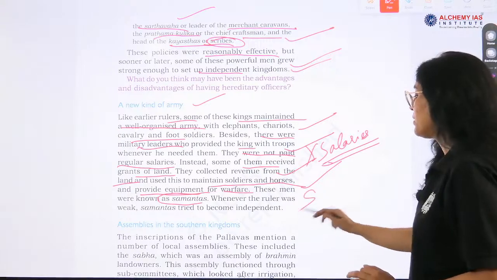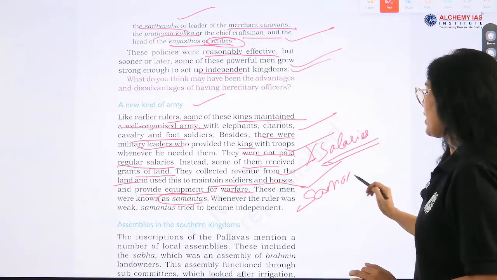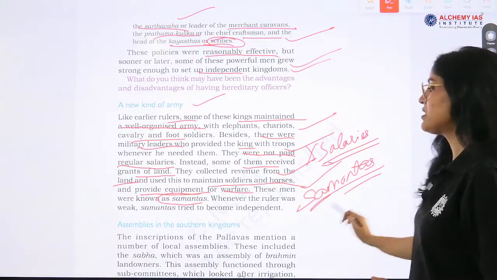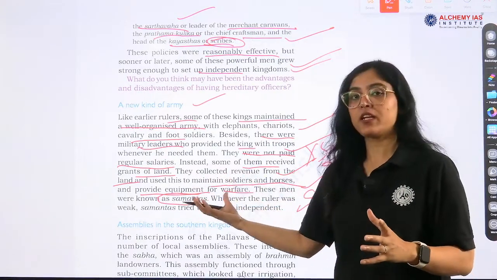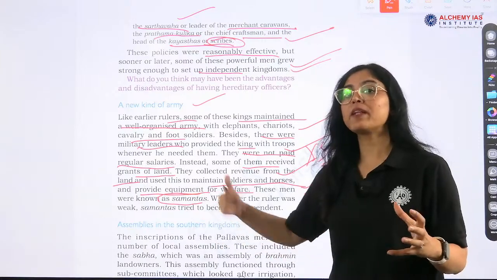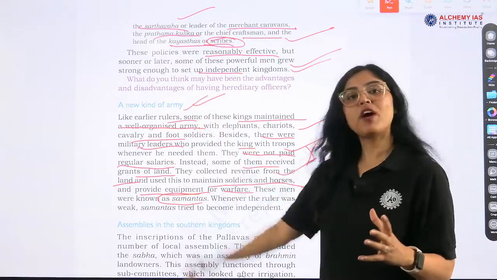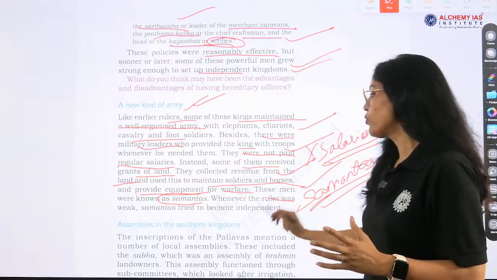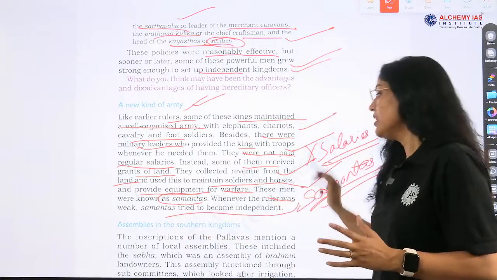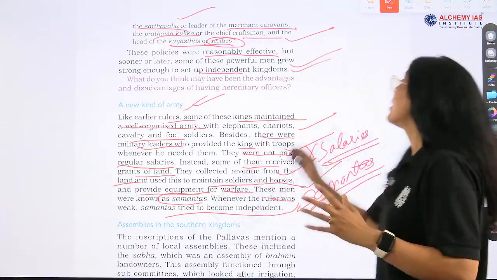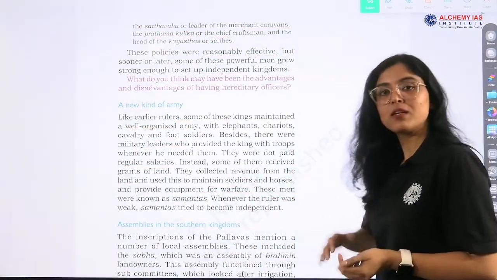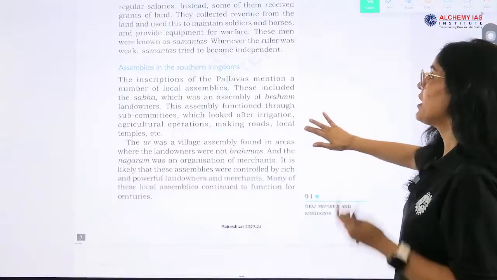Again, we have another post which is important, the Samantas, who were collecting revenue and maintaining the soldiers and helping the kings, right? New kind of army. Okay. Now, whenever the ruler was weak, Samantas tried to become independent, and this led to what? The emergence of new kingdoms.